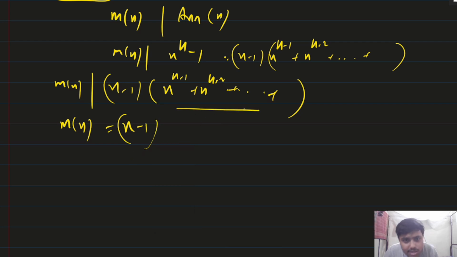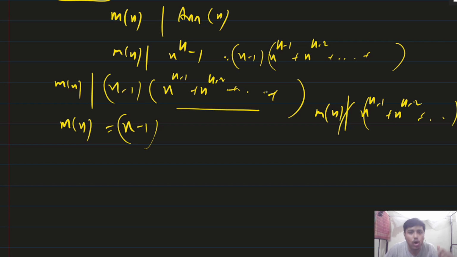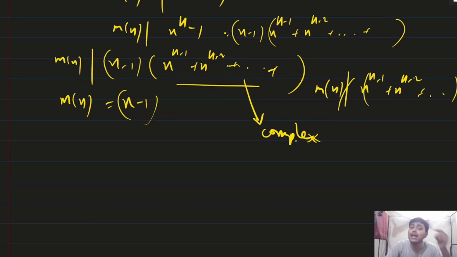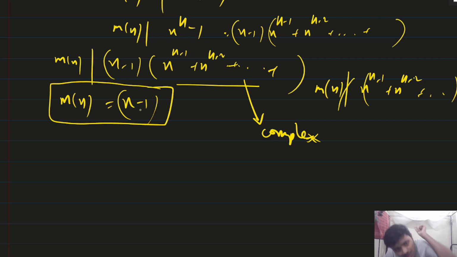It cannot be this term. Means minimal polynomial cannot divide this term x minus 1 plus x to the power k minus 2 plus dot dot dot. Why am I saying this? Because if you solve this equation, the values of x will be complex, and complex eigenvalues are not there in a real symmetric matrix. All eigenvalues of a real symmetric matrix are real, so the only possibility of minimal polynomial is x minus 1.